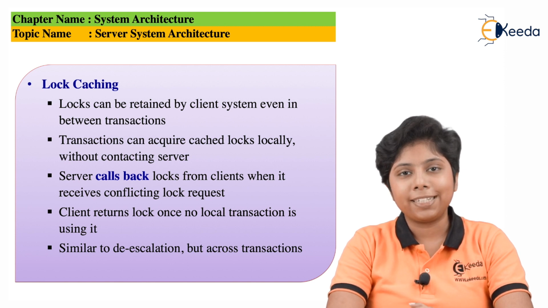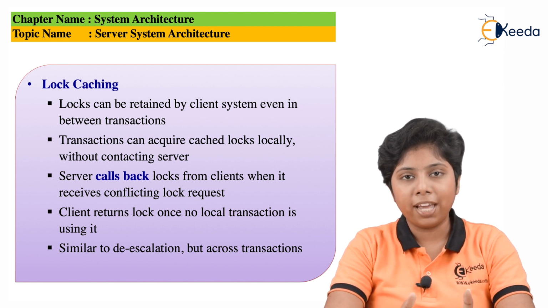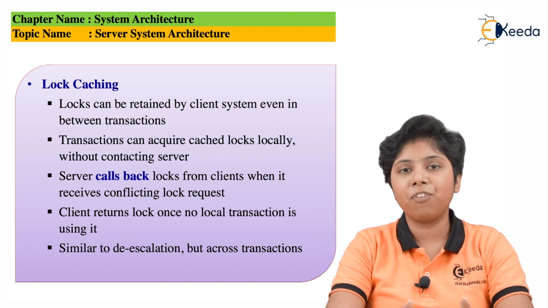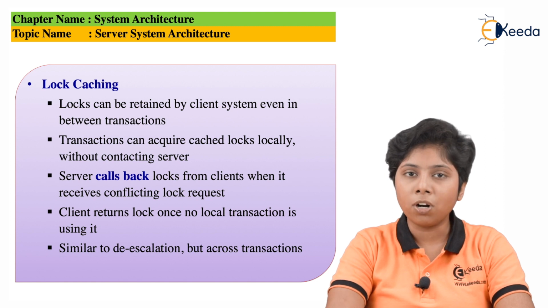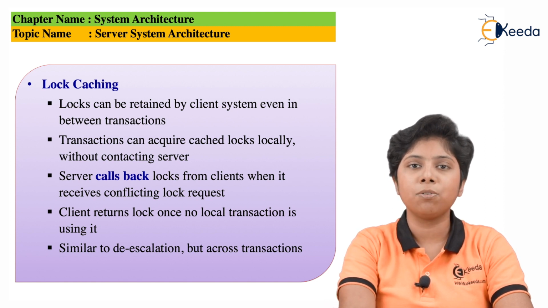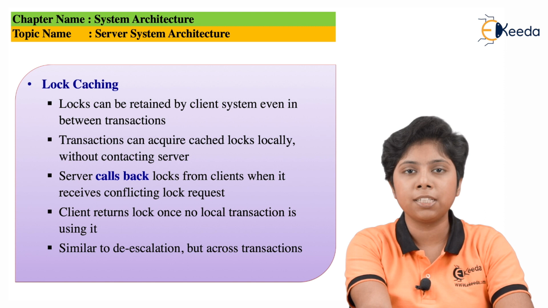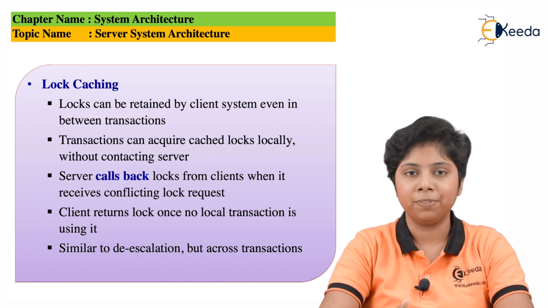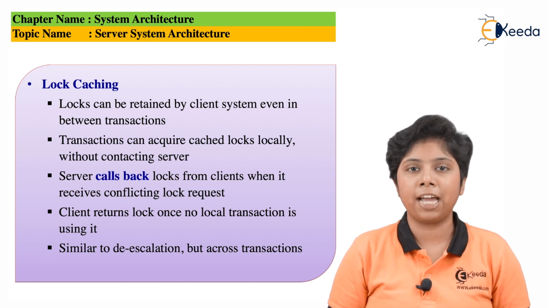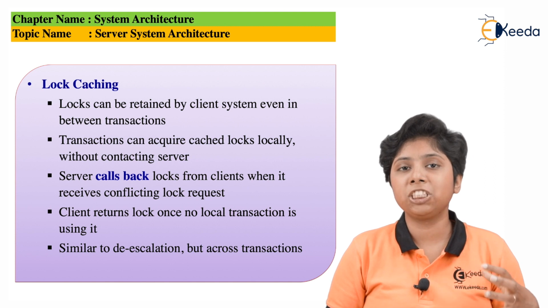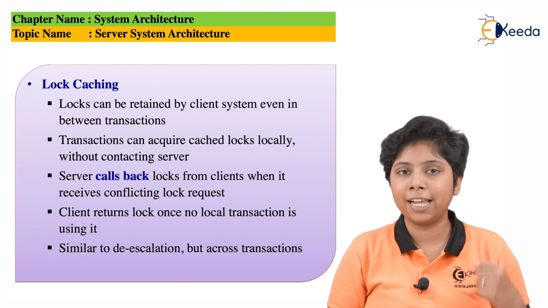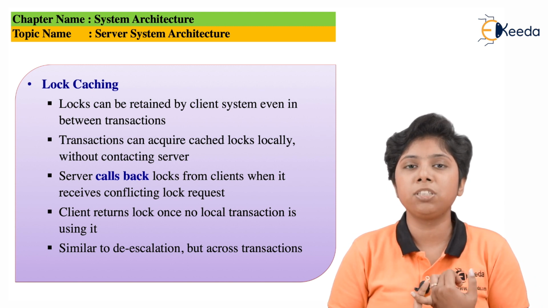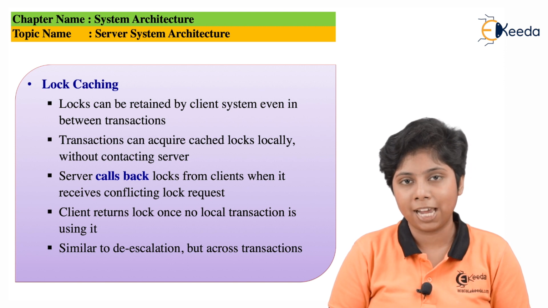The next one is the data cache. Just like the lock cache, if some data is fetched by a client repeatedly, then it will not be deleted immediately when the client releases the lock on that particular data item. It is just kept in this data cache. The data cache improves performance, as the data in this cache will need less computation time, but we need to take care of cache coherency, which can be a major problem while storing this cache.